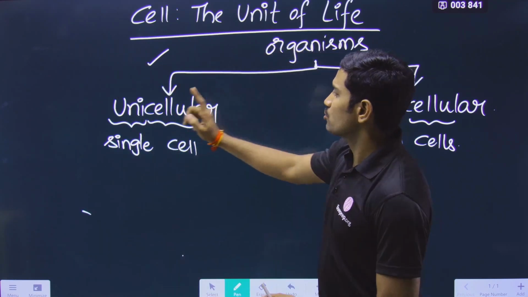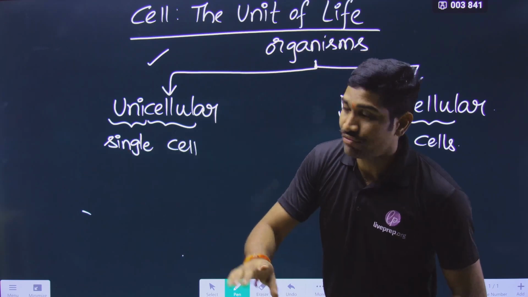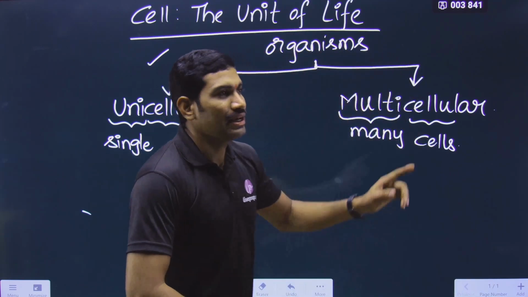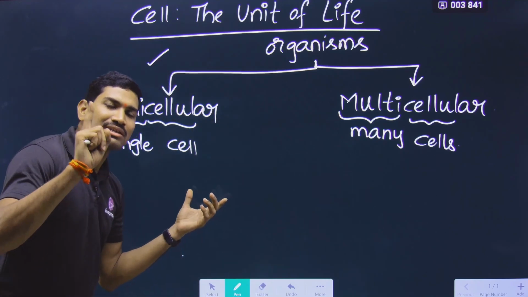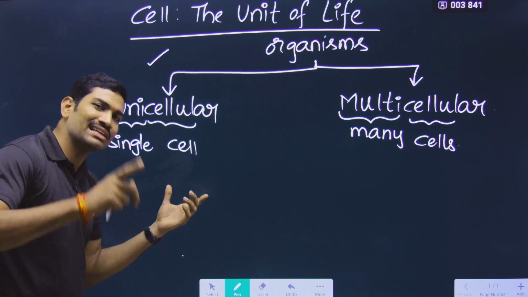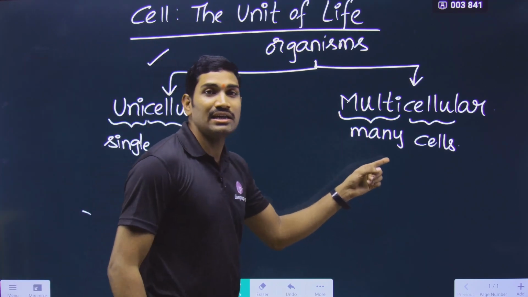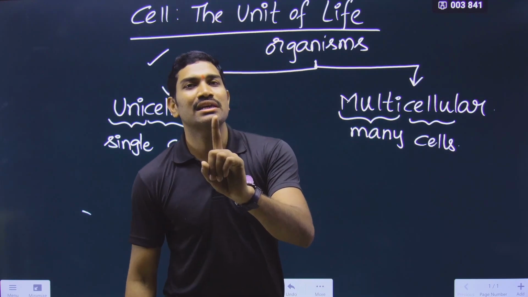So based on the number of cells present in the organism, we are classifying organisms into two types: unicellular and multicellular. Unicellular organisms have only a single cell. So that means here a single cell itself is called a complete organism. But here it is not like this. Many cells combinedly form a single organism.